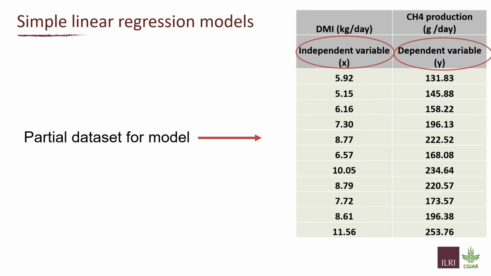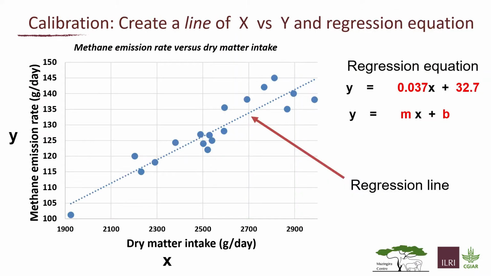And I can show you a little example here. This is, again, a partial data set for the model, and we're going to use DMI to predict methane. Again, with x, DMI being x, or the independent variable, and y being the dependent variable. So what happens now?